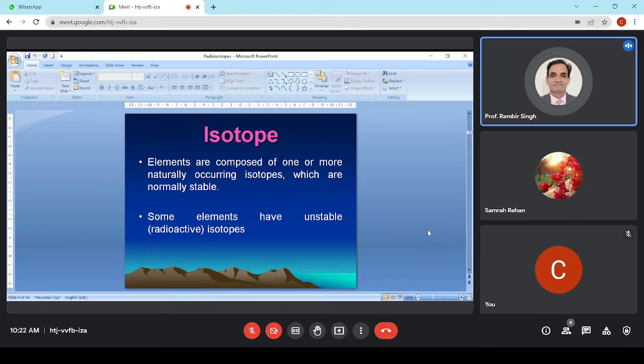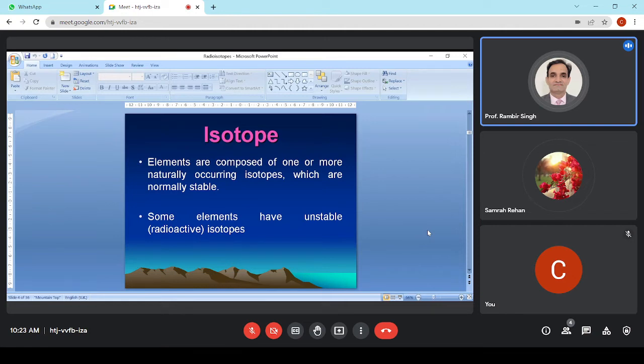Now, in nature, we have elements in which the mass number is exactly double the atomic number. That is, the neutrons are exactly equal to the number of protons. But in some elements, atoms of the same atomic number may have different mass numbers, and usually these elements are unstable.